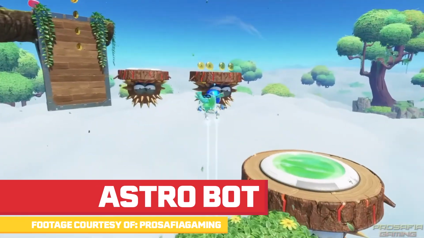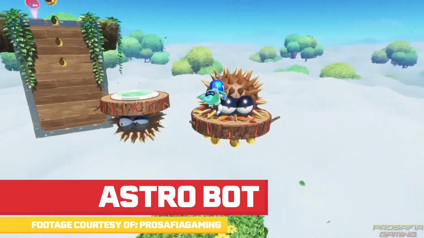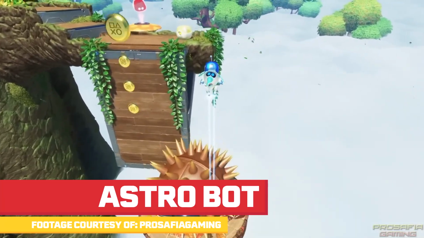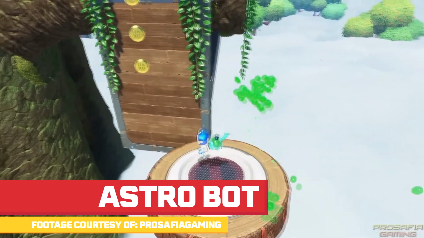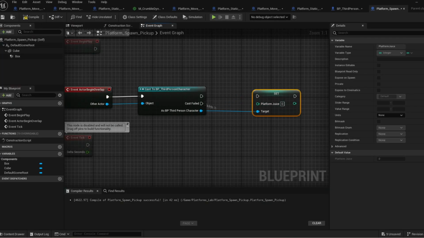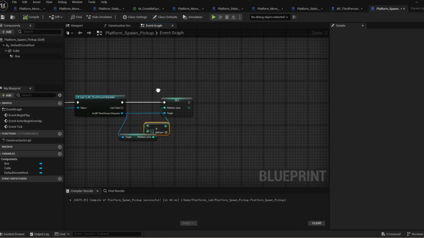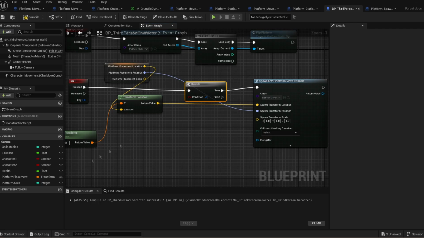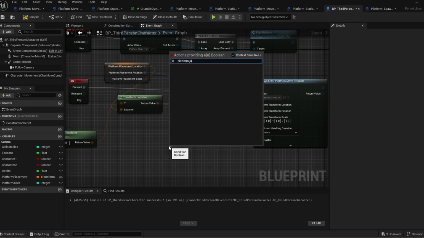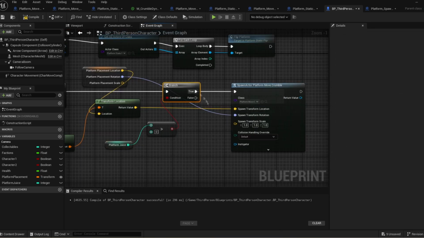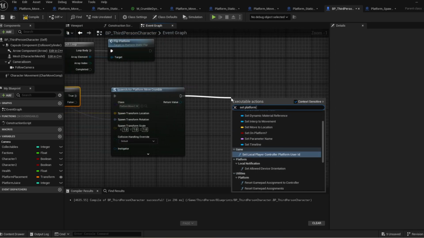The last new platform mechanic I wanted to add is actually inspired by a few different games, but specifically Astrobot. In Astrobot you can get the elephant power up, which allows you to suck up liquid and create temporary solid platforms. Now doing this without the polish of Astrobot was actually surprisingly easy. Create a variable in the character that is an integer, then create pickups that add to that integer. If the integer is above 0, on an input spawn a crumbling platform at a transformation variable just below and in front of the player, and then of course after doing that, minus 1 from the variable.